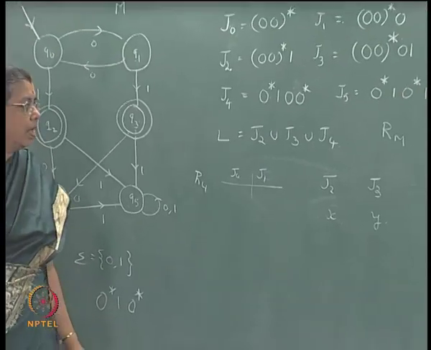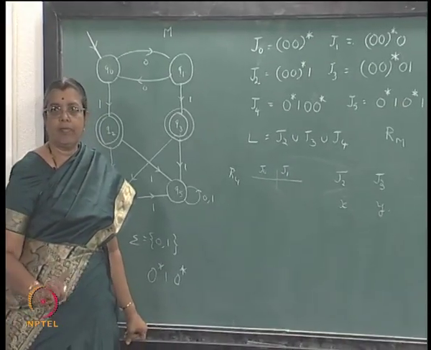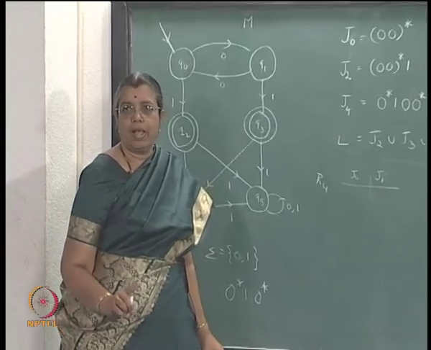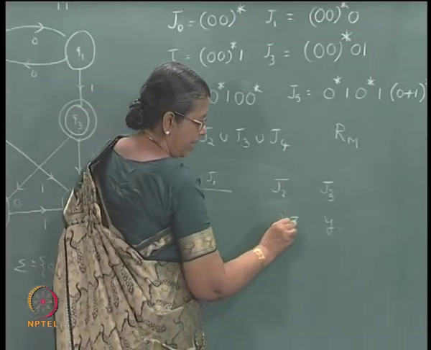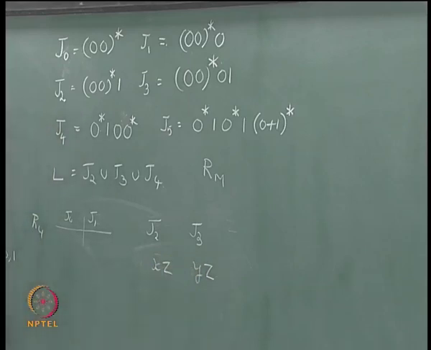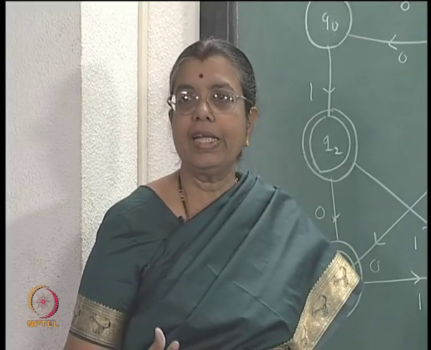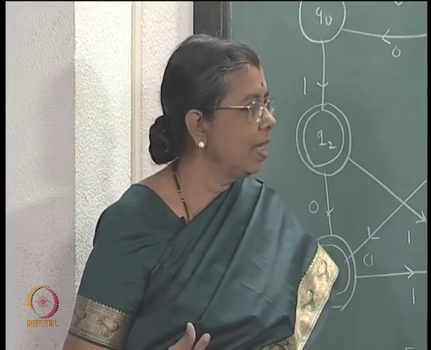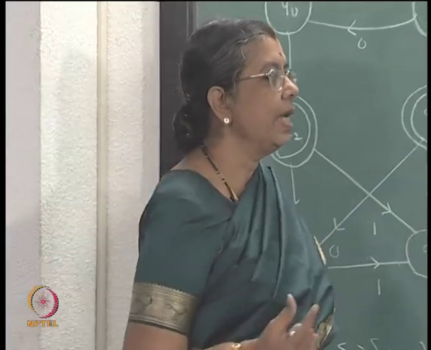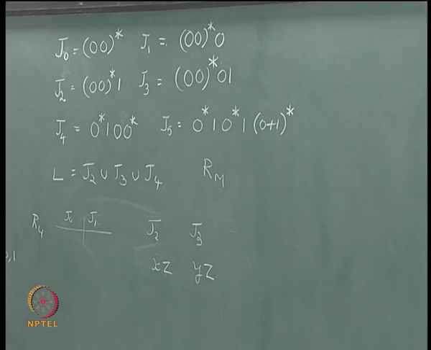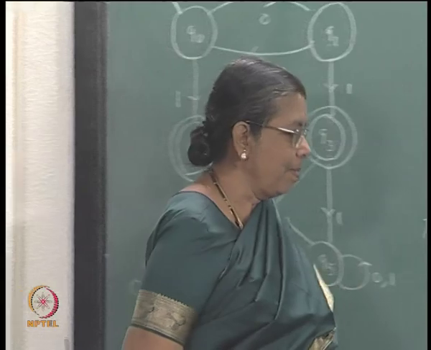X has 1 1, y has 1 1. So, if you take Z, if Z has zeros alone, both xz and yz will be accepted. If Z contains 1 1, or more ones, xz and yz both will not be accepted. So, whatever way you choose Z, either xz and yz will both be accepted or both will not be accepted, right. So, they will be in the same equivalence class.